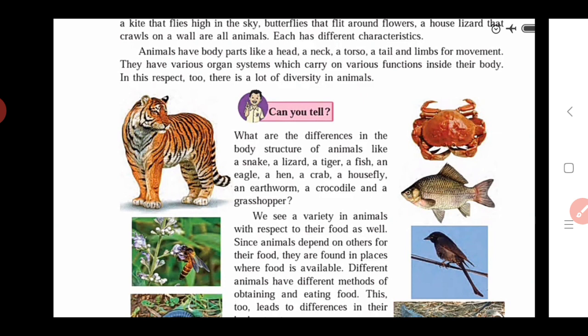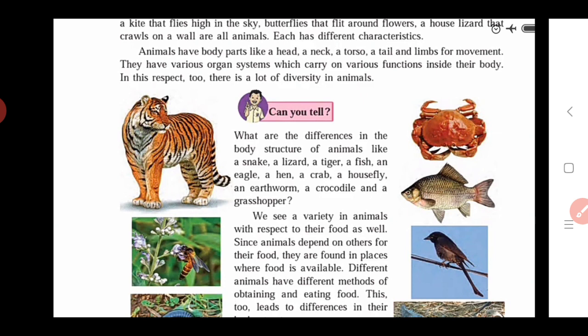Also we see the earthworm. Earthworms are found in the soil. We cannot see other body parts on the earthworm's body; it looks like a snake. Here we see the snake and the earthworm. The body shape of the snake and the earthworm is the same, but the size is different.